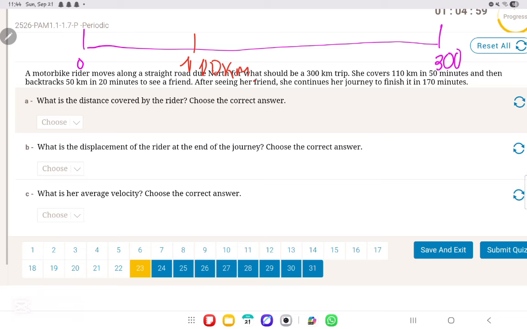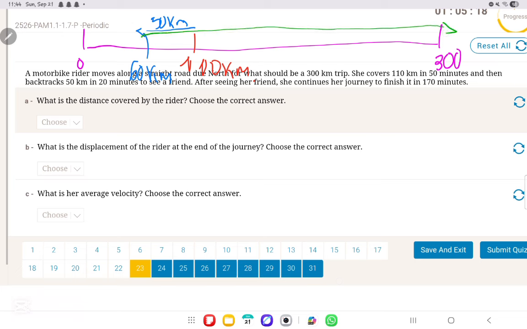Then she moves back how many kilometers? She moves back 50 kilometers. That means she lands at 60 kilometers from where she started. Perfect. Now this took her how much? This took her 20 minutes. Now after this, she continued her journey all the way until 300.